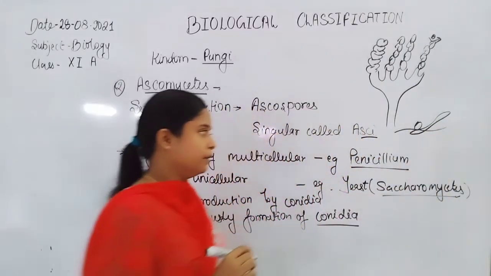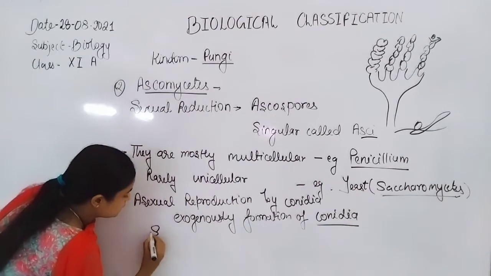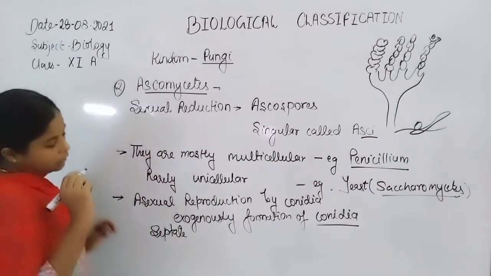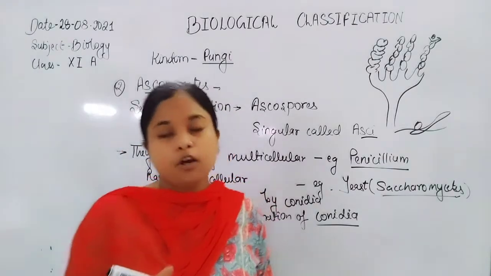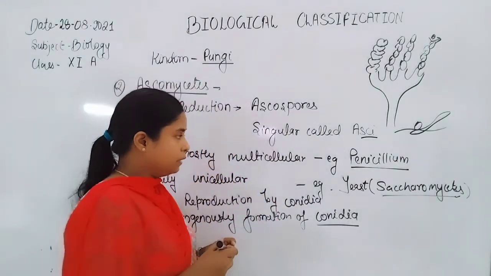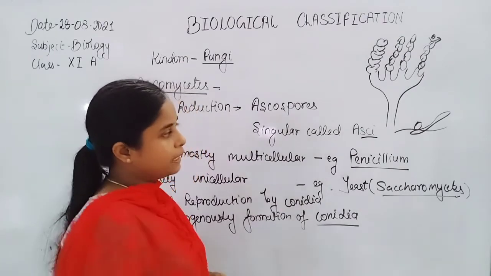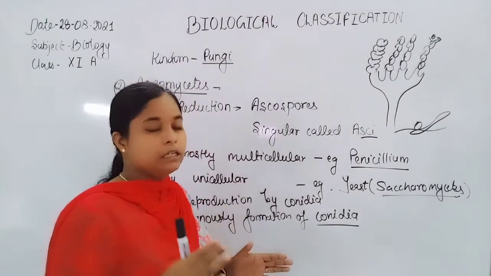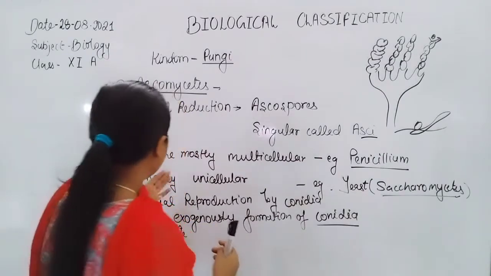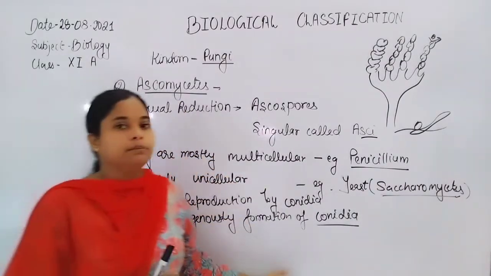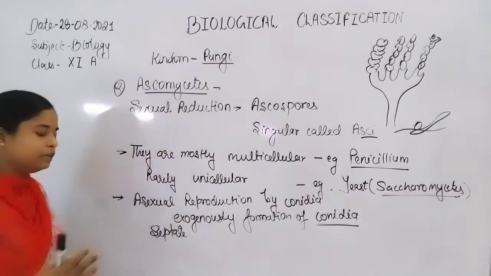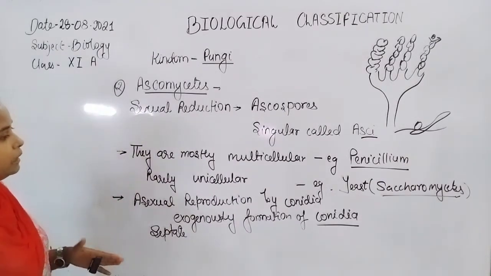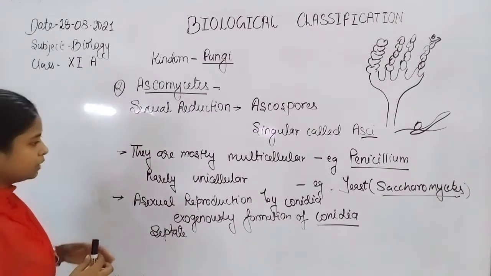Here is hyphae, and they are septate hyphae. In the phycomycetes, the examples do not show any septa in their hyphae, but in Penicillium they show septa. So overall they show different characteristics as compared to the phycomycetes.